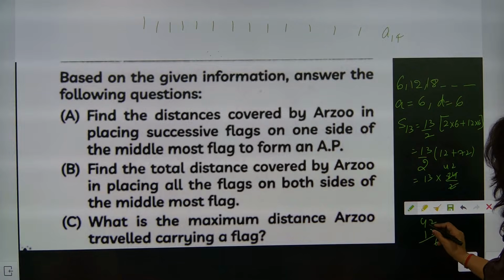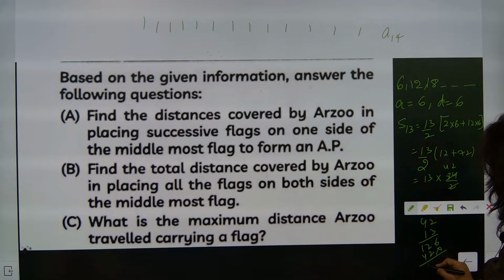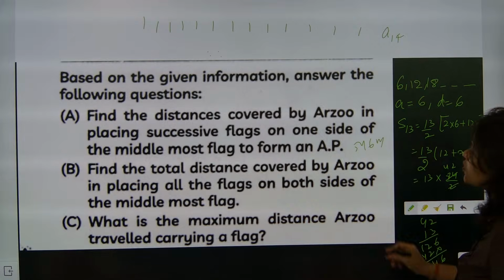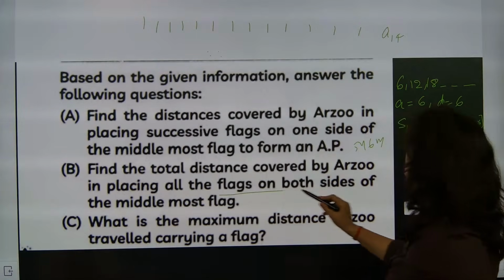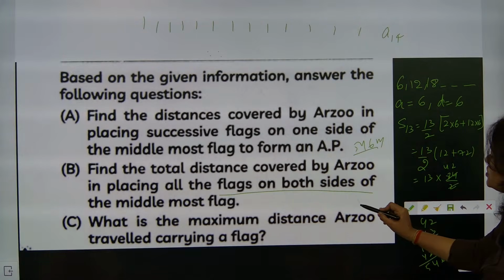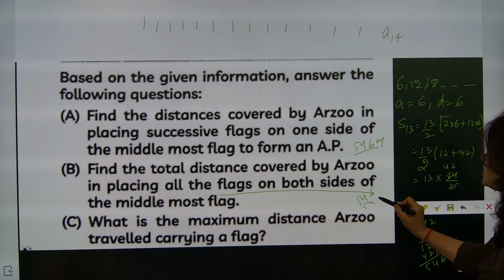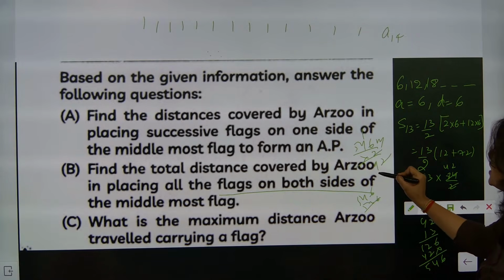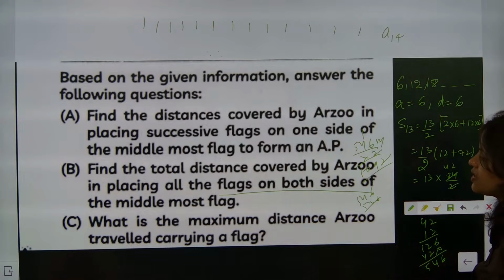3 2s are 6, 3 4s are 12, 1 2s are 2, 1 4s are 4. So it is coming 5, 4, 6. So one side it is coming as 546 meters. Find the total distance covered by Arjun placing all the flags on both the sides. 546 multiplied by 2 also you will do. So it will come 2 6s are 12, 2 4s are 8, 1 and 2 5s are 1092 meters.